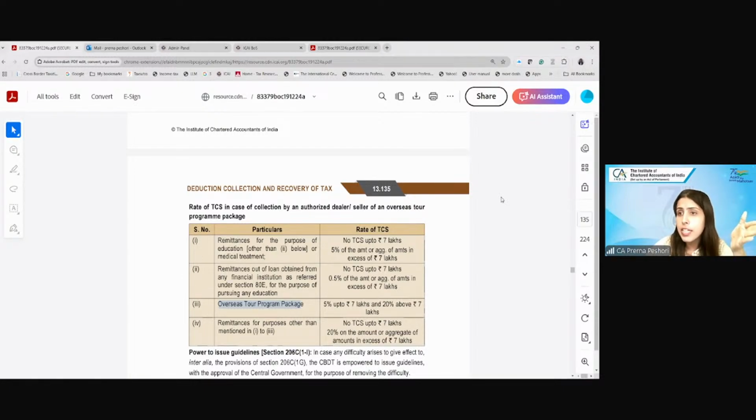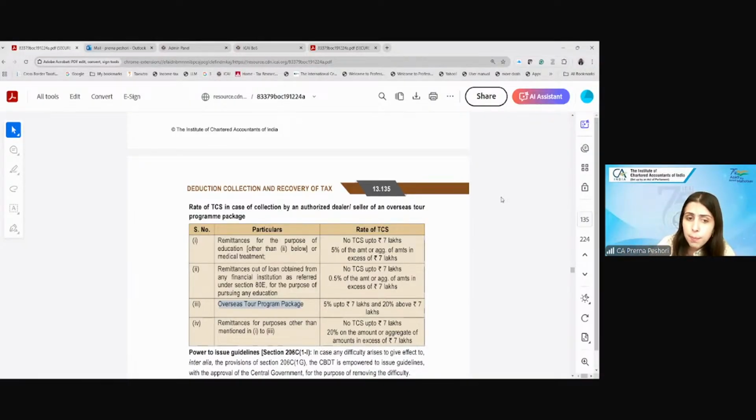Again, see, for TDS and for TCS also, the same things are applicable. If the collector does not collect the TCS, he will again be treated as an assessee in default. He has to furnish the statements. Also, the payer has to, not the payer, sorry, basically the person from whom he is collecting the TCS has to again furnish the PAN.